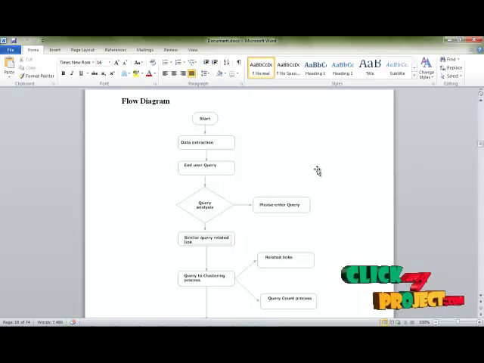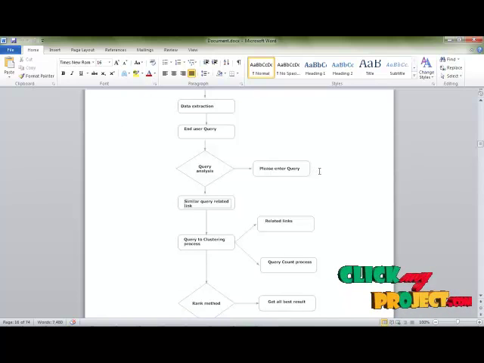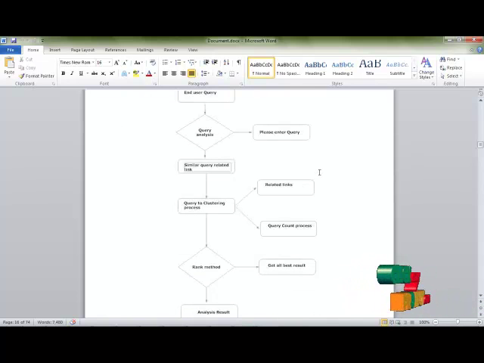Then the related link and query content process. The query content process is nothing but the related link to get all the details for our process, like address, service rank, and ratings, also called query rank clustering. Then the rank method process: our data is calculated with the S rank and R rank. The S rank is the service rank, and the R rank is the rating rank.